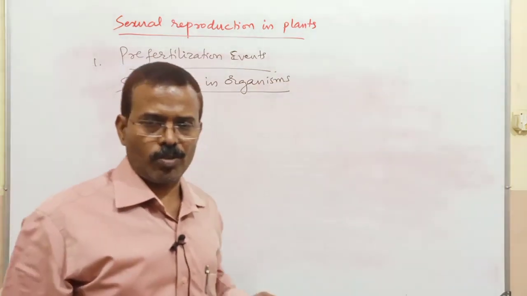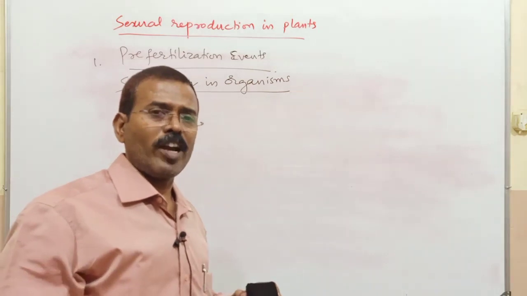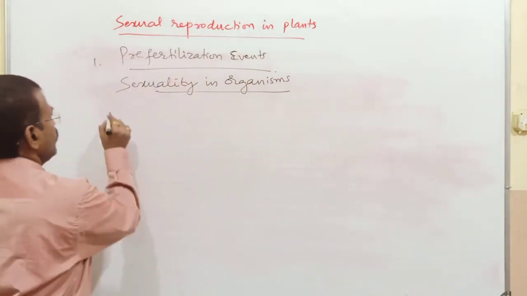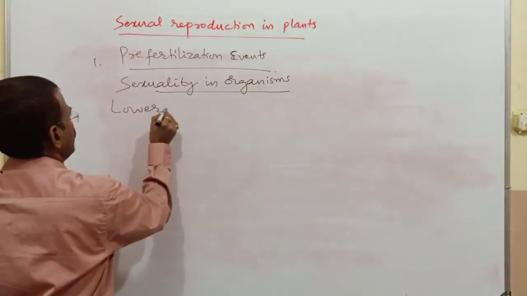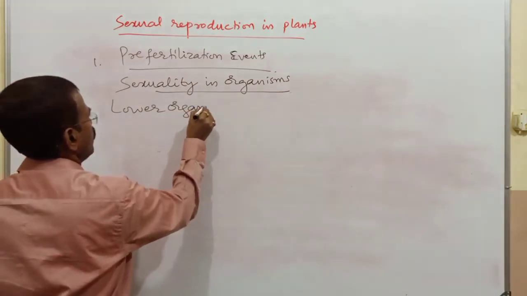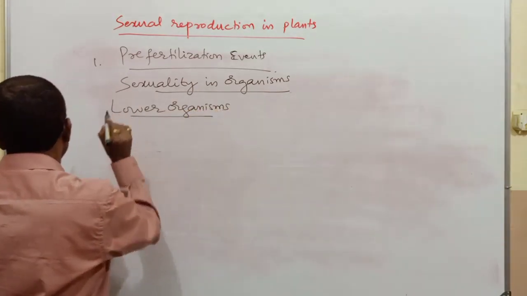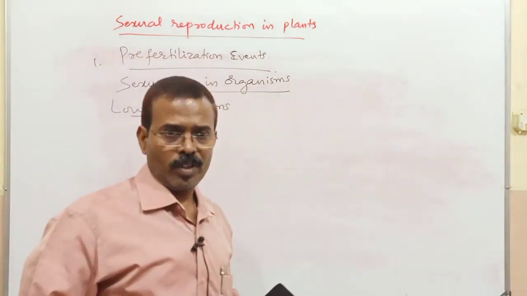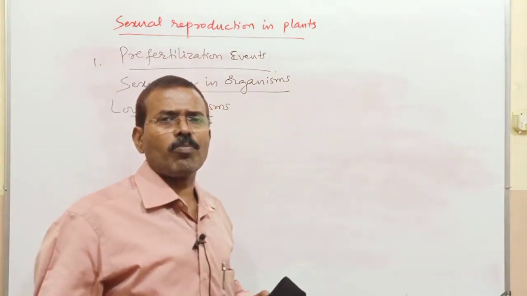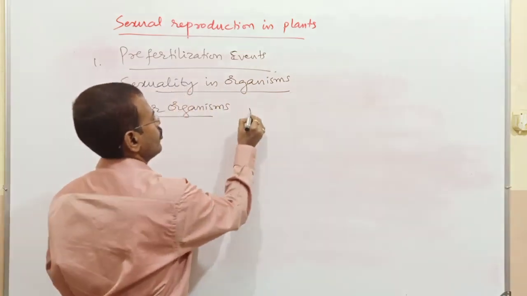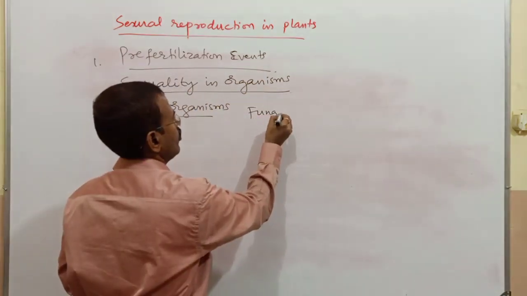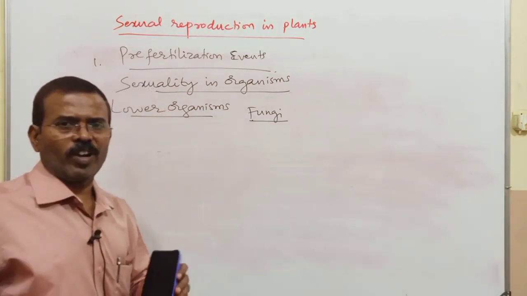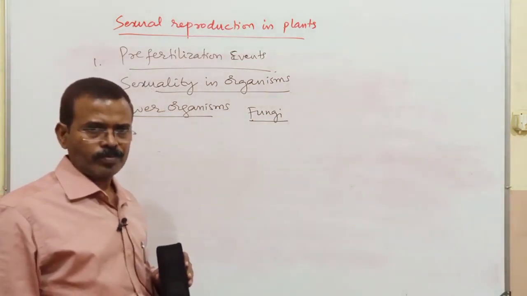Sexuality in organisms. We have lower organisms and higher organisms. So first, sexuality in lower organisms. Take for example fungi.